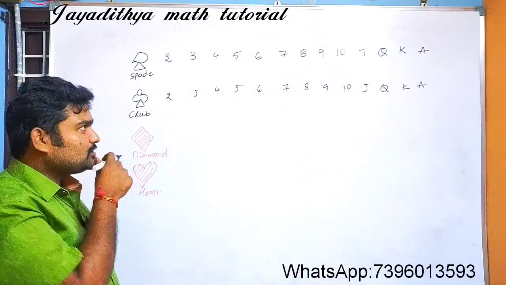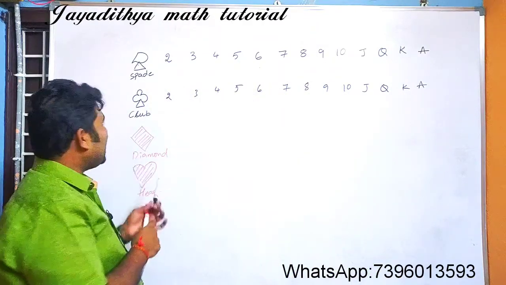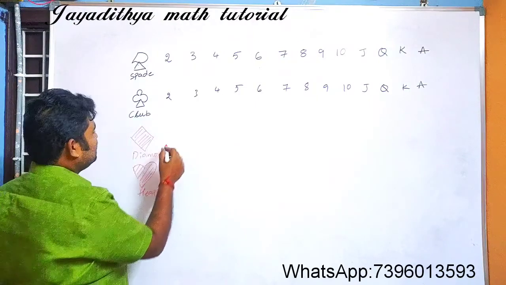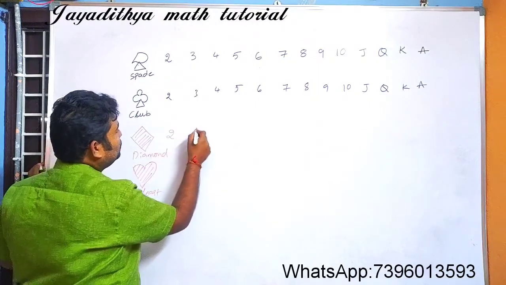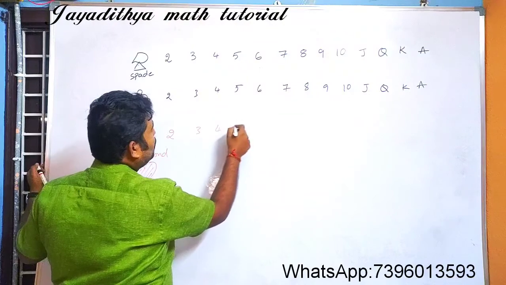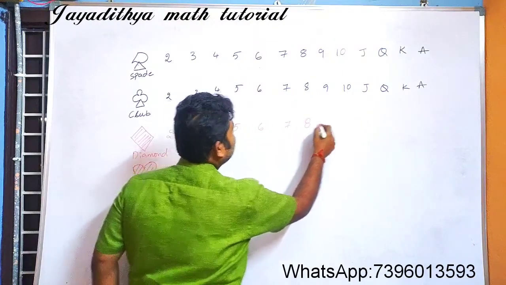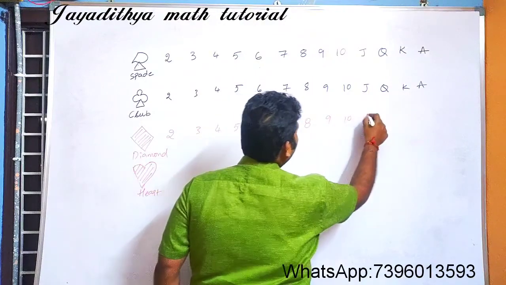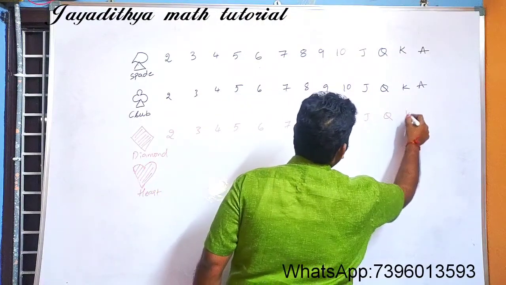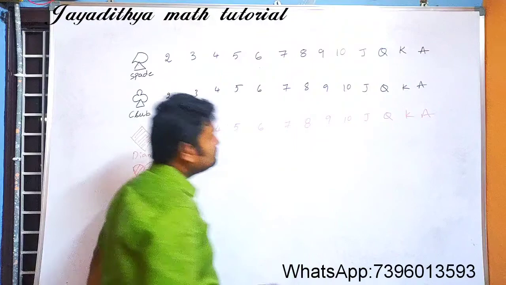In diamond also you will have the same cards: 2, 3, 4, 5, 6, 7, 8, 9, 10, J, Q, K and Ace.